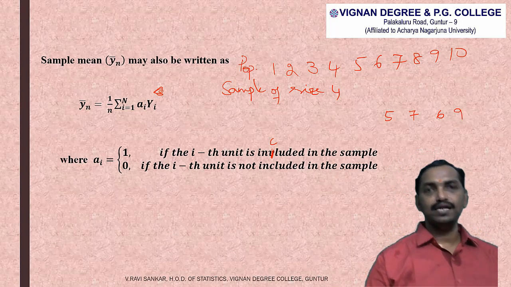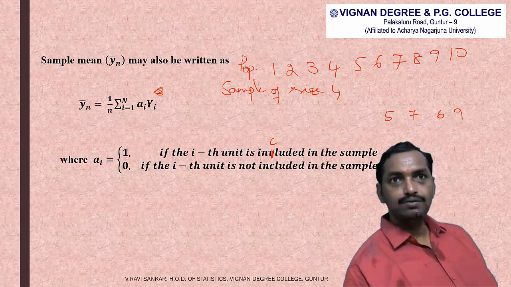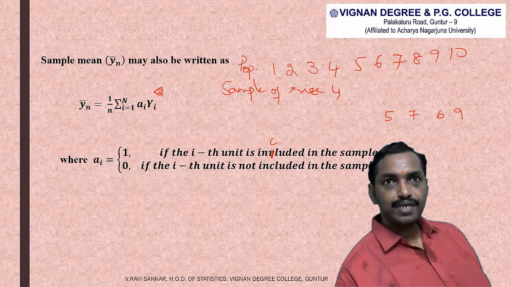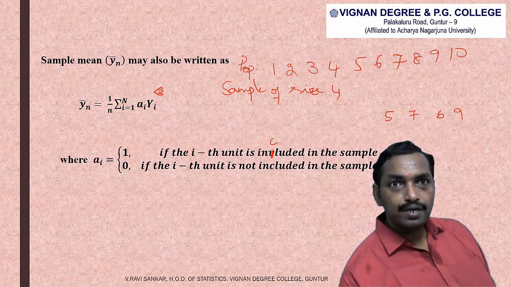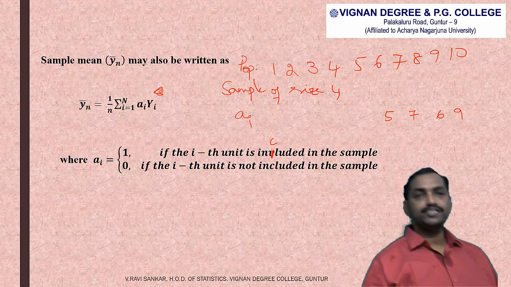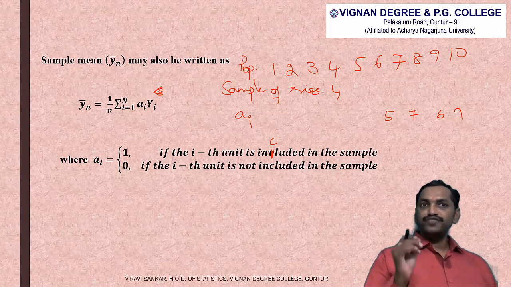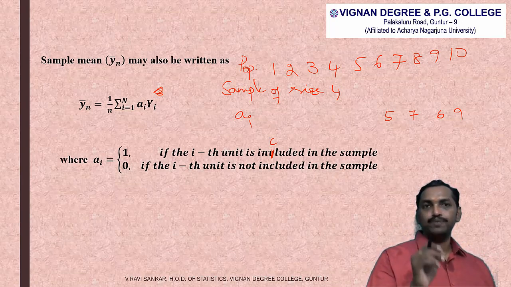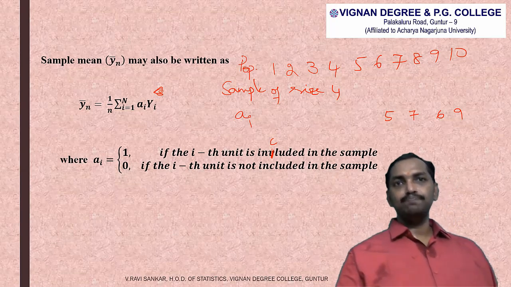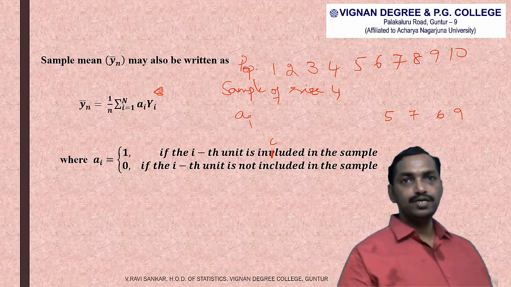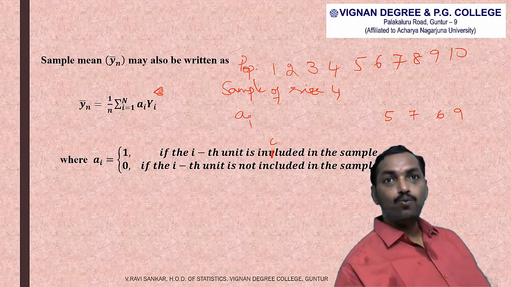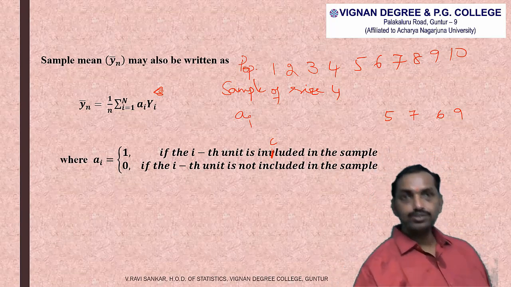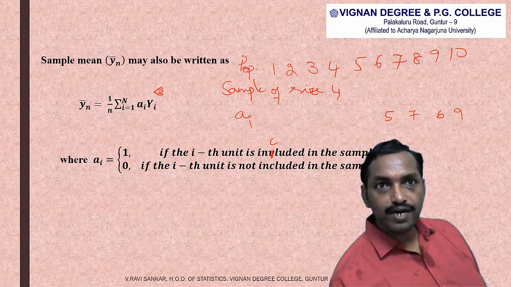Now, the values of the ai in the population are nothing but a check on every element of the population. If each unit of the population is included into the sample, then the corresponding ai value becomes 1, otherwise 0. So the first population element is 1. 1 is not included into the sample, so the corresponding ai value of 1 is 0.